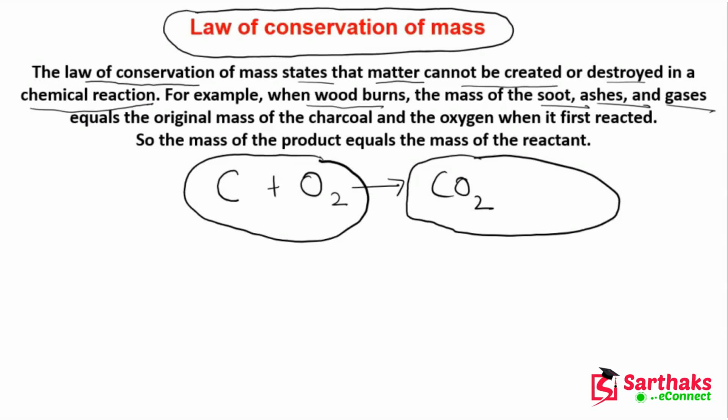Let's suppose that you are burning a candle. So what happens when you burn a candle?